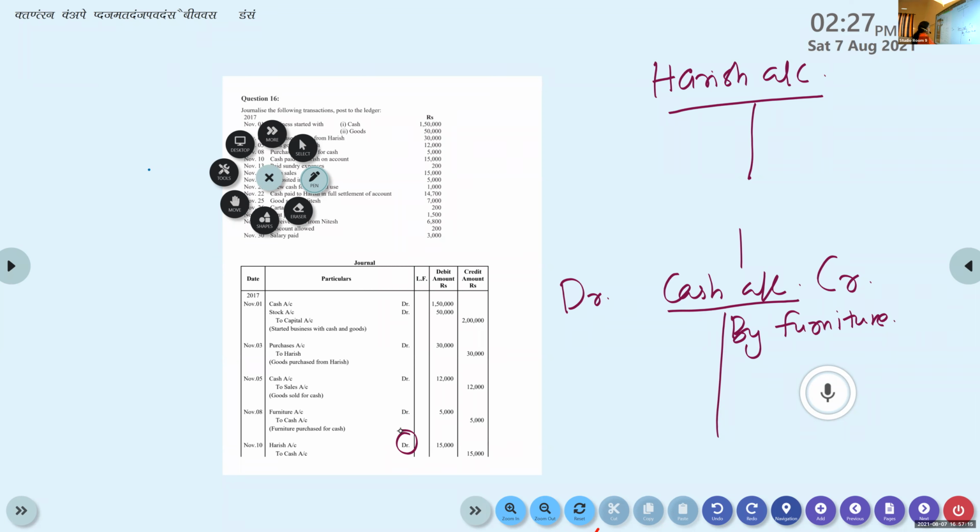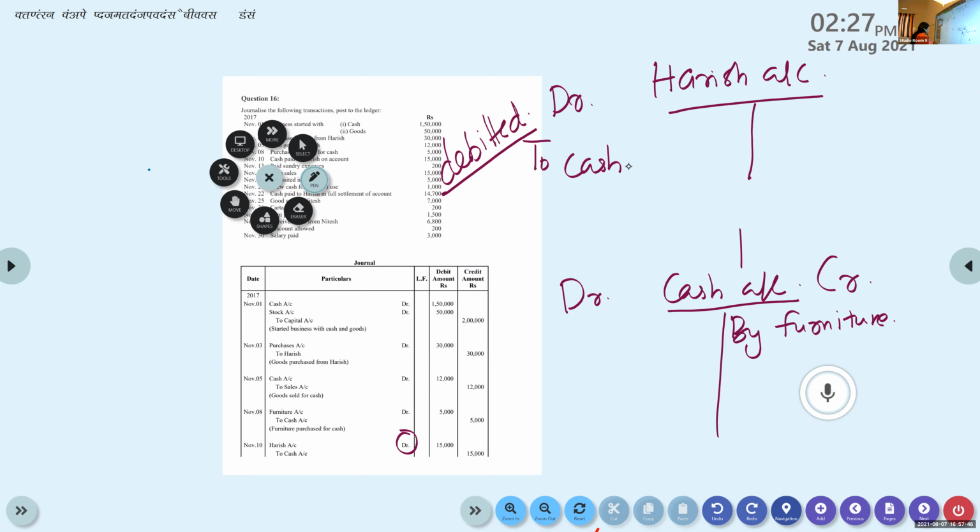That means Harish account is debited. Learn these words. Harish account is debited. That is the way you find, no? So where has Akshay gone? Yes, ma'am. Harish account debtor. That means Harish account is debited. So come to the debit side of Harish account and we will write to cash.